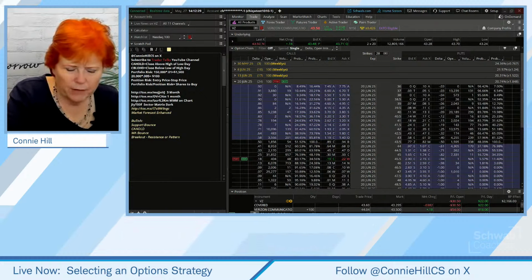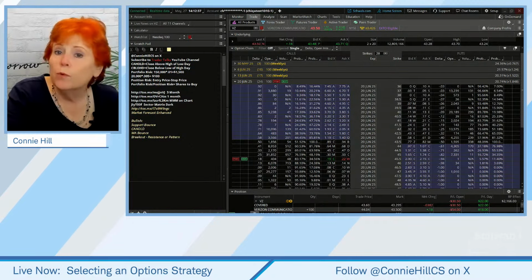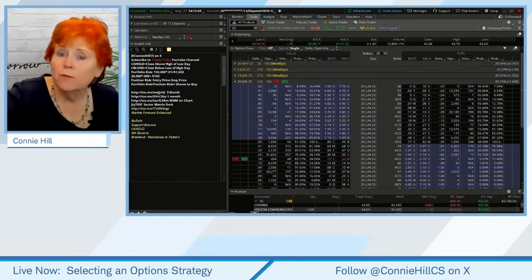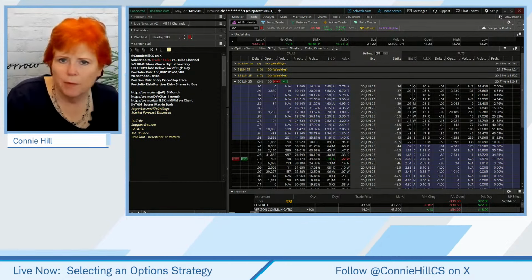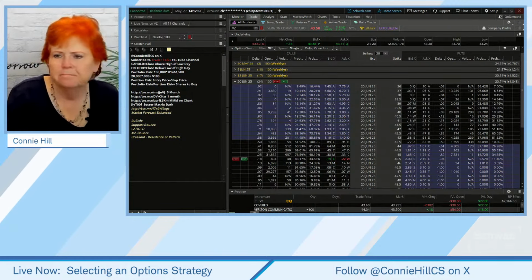And Ram says, could you go over the places to exit in an option trade? We will on some of the ones that we've talked about. We talked about our covered calls here, when we might want to get out. The new ones we're going to talk about, when we might want to exit as well. Okay, so we will be covering some of that for you.